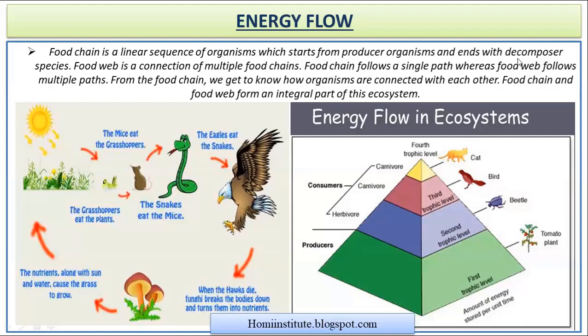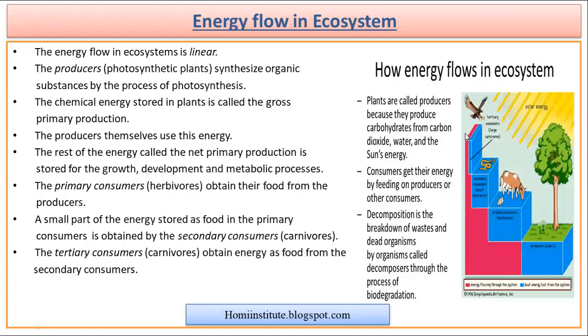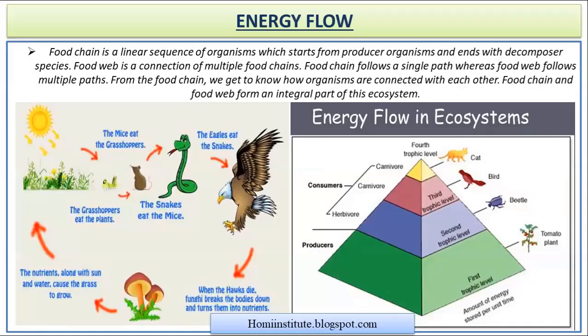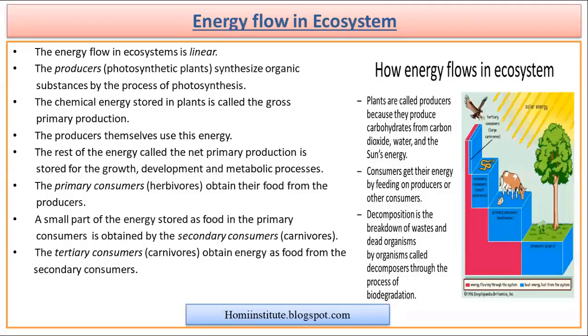And by consuming the food from there, different organisms are able to survive on the earth. So basically the plants are the producer who produces the energy, and through them the different organisms used to receive the energy.